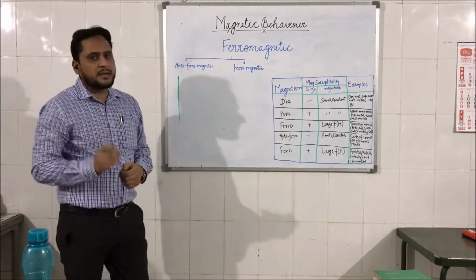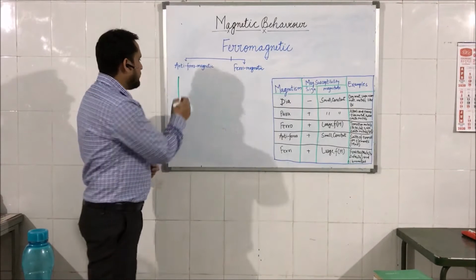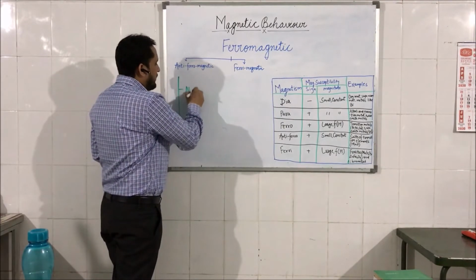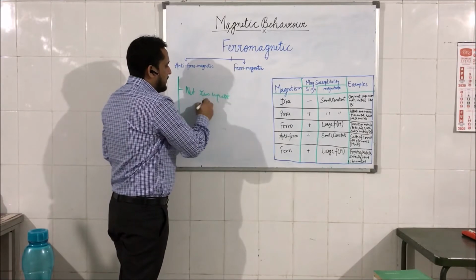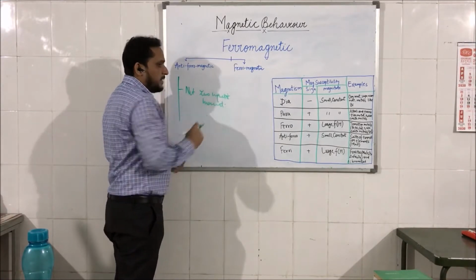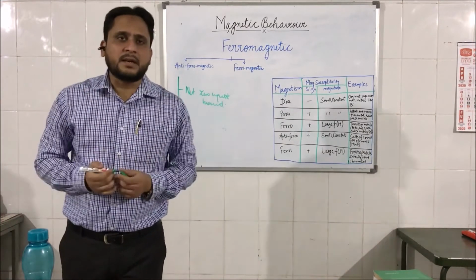Antiferromagnetic materials are characterized by a net zero magnetic moment. They have no net magnetic moment. Why?